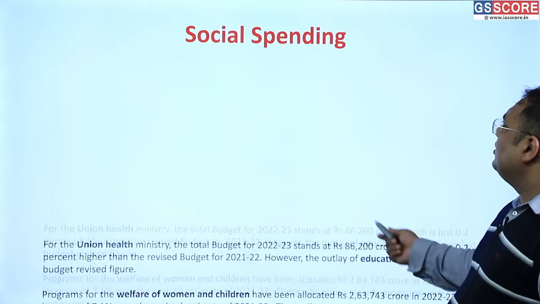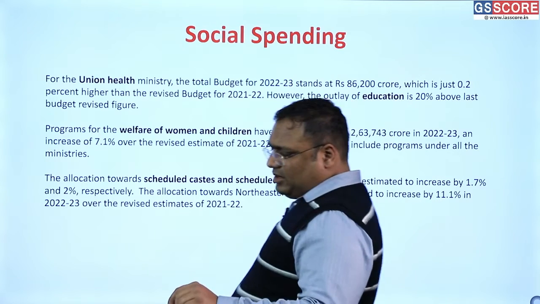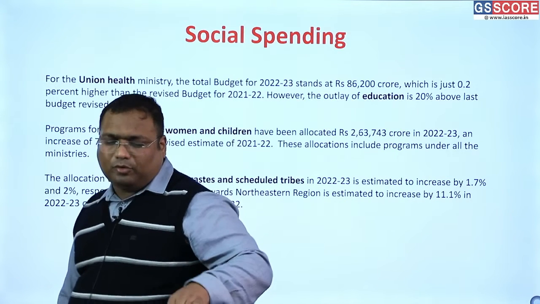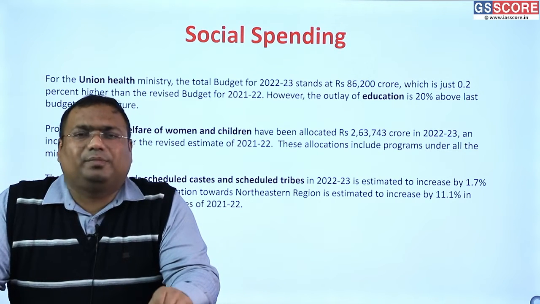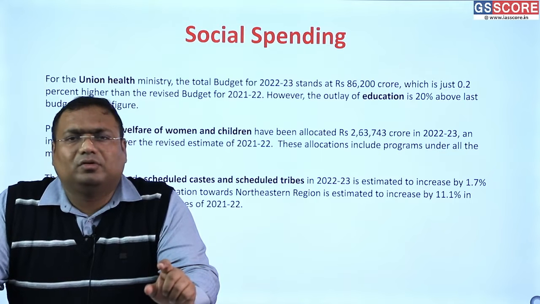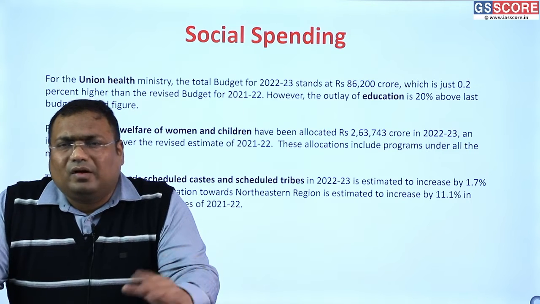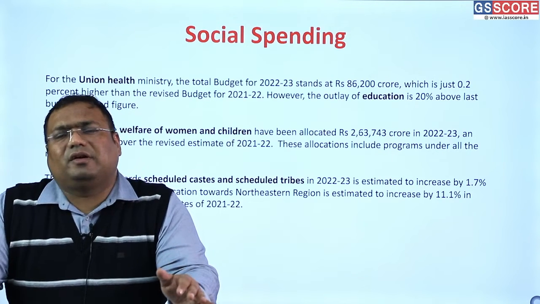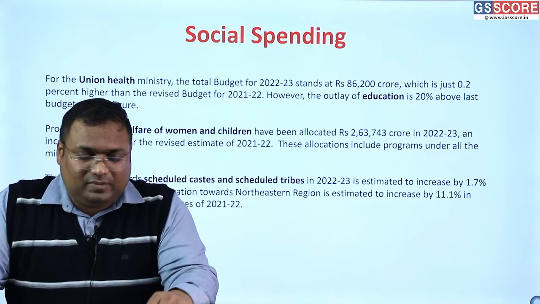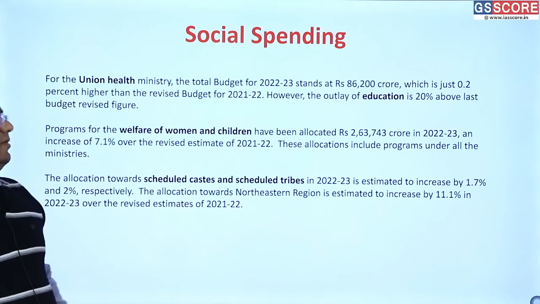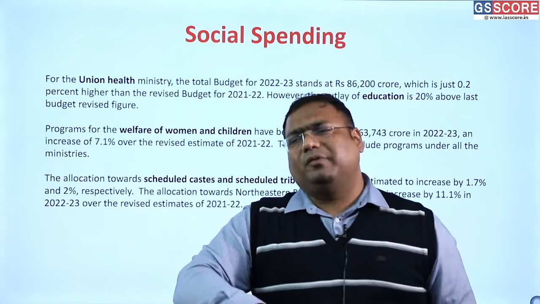And now we have the social spending. We've analyzed a lot of aspects. We've analyzed how the budget is introducing tax proposals to encourage growth, how we are cutting the subsidy, how we are cutting some of the expenditures in order to achieve some fiscal consolidation. Despite additional tax cuts and tax incentives, we are still able to control the fiscal deficit because it was already very, very high. You cannot go up from a certain level. And we have cut our subsidies to a large extent in the coming year. I mean, we have provisioned for less budget.